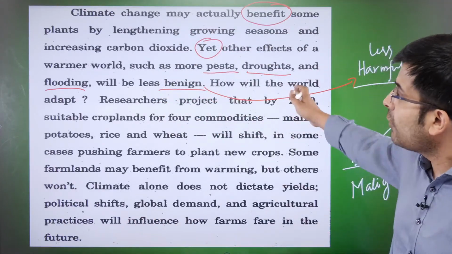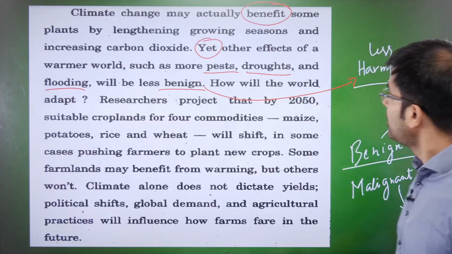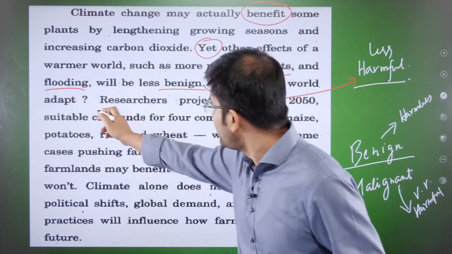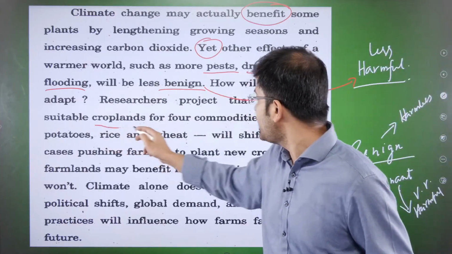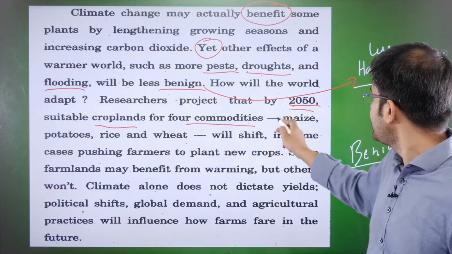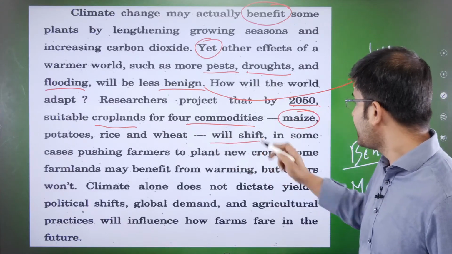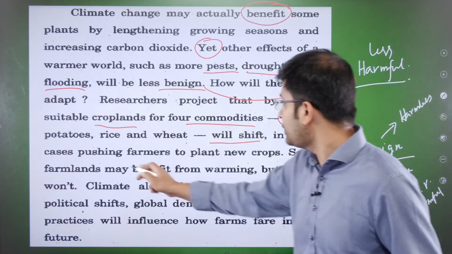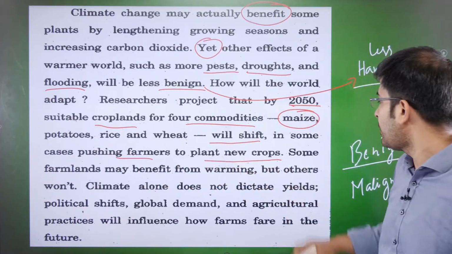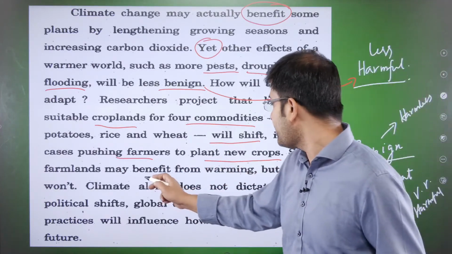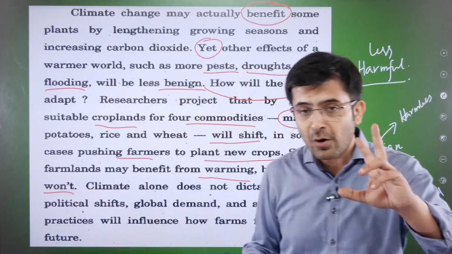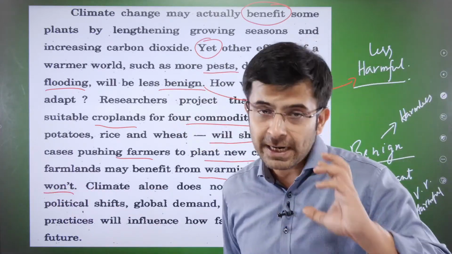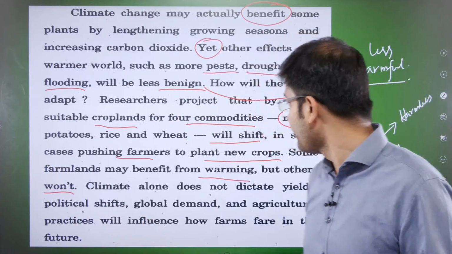Okay. So how will the world adapt? Researchers project that by 2050, suitable croplands for these 4 commodities will shift, in some cases pushing farmers to plant newer crops. Some farmlands may benefit from warming, but others won't. So the effects will not be uniform. Some might benefit, others may not benefit.